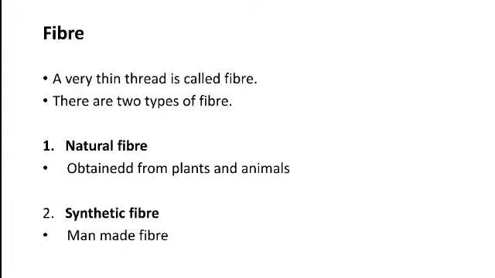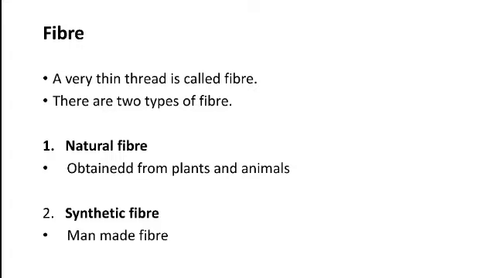So first we will see what do you mean by fiber. What is fiber? Yes, you know the answer. A very thin thread-like strand is called fiber, right? There are two types of fiber, natural and synthetic. So what do you mean by natural fiber?